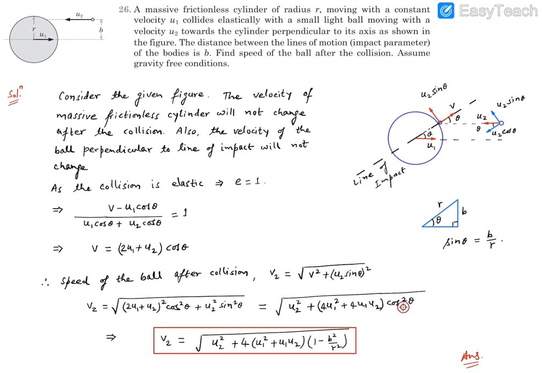We require cos square theta, which is basically 1 minus sin square theta, so 1 minus b square by r square. So the final answer will be v2 equal to the square root of u2 square plus 4, taking 4 common, within the bracket u1 square plus u1 u2, and the bracket multiplied by cos square theta, which is 1 minus b square by r square. So this is the expression for the speed of the ball just after the collision in this case. Okay, thank you.